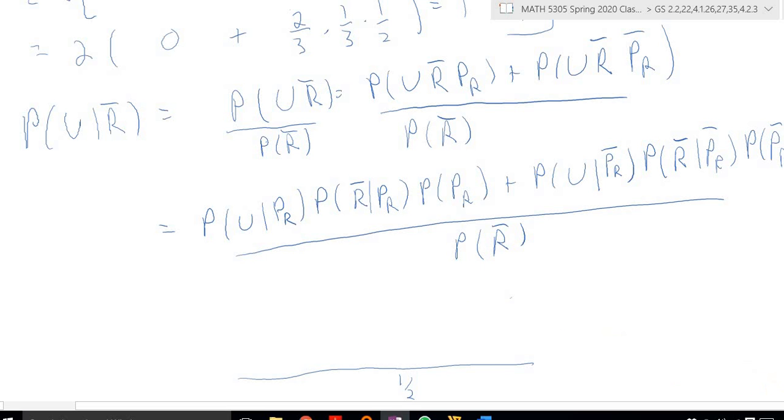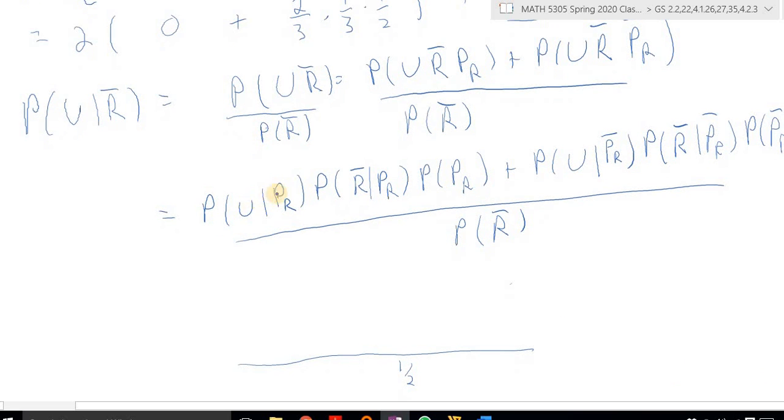We know the denominator is 1/2. Probability of U given PR. Well, he brings his umbrella if rain is predicted, that's 1. Probability it doesn't rain, given it predicts rain, that's 1/3. And the probability that it predicts rain is 1/2. Okay, then plus probability he brings his umbrella, given that rain is not predicted, that's 1/3.